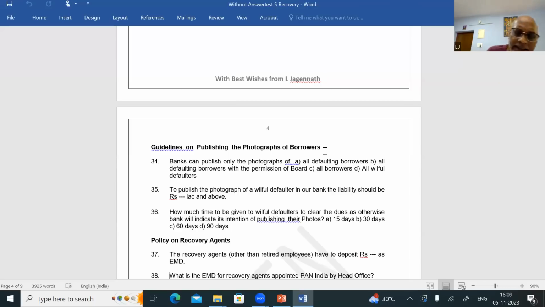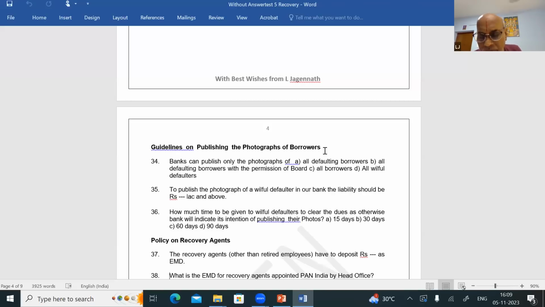If the exposure to a party, that is the NPA party, is 5 crores and above, 50 million and above, and if he comes under the willful category, you will call him a non-cooperative borrower. Okay, sir. Who is a willful defaulter? Irrespective of the liability, a person can be classified as a willful defaulter.